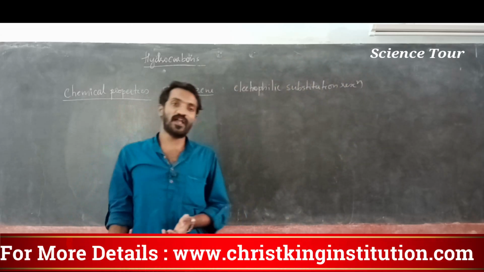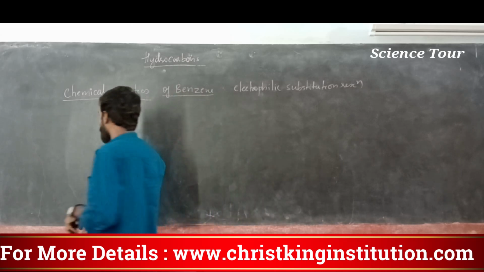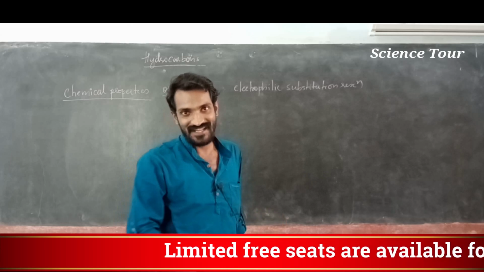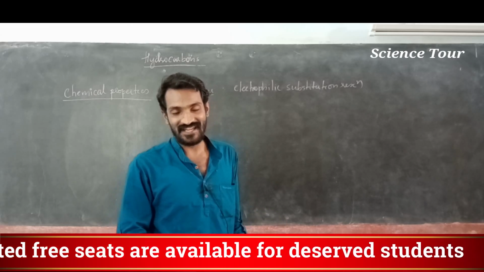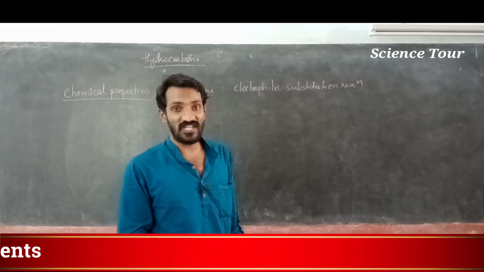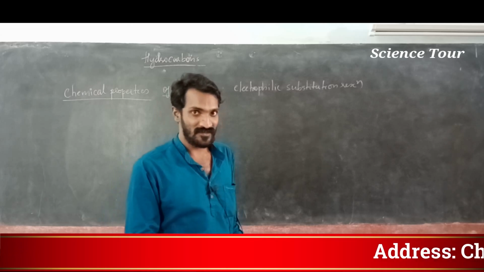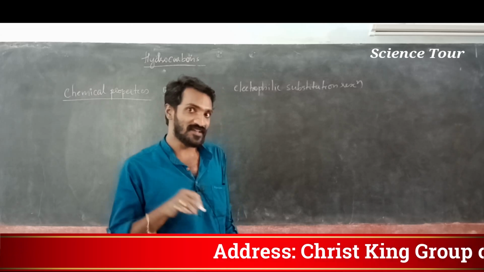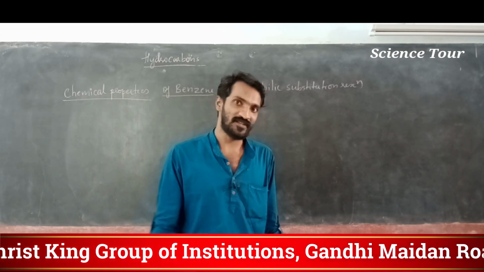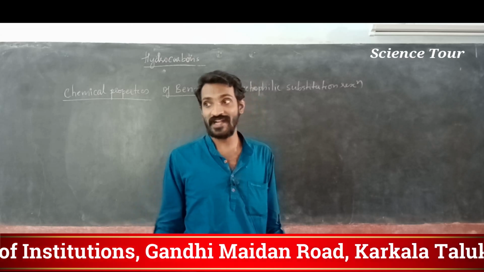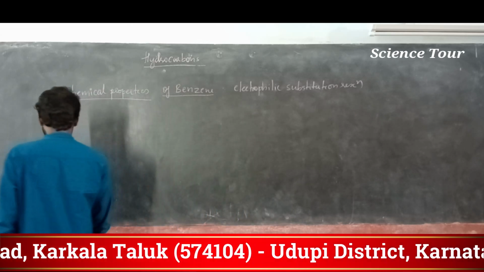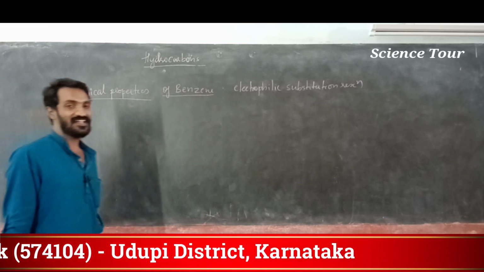Okay, my dear students, first we are going to study halogenation. Wherever the suffix "-ation" comes, you are adding something. Halogenation, you are adding halogen. Chlorination, you are adding chlorine. Bromination, you are adding bromine. Dehydrogenation means you are removing hydrogen. Hydrogenation, you are adding hydrogen. So everywhere remember that "-ation" usually means adding.